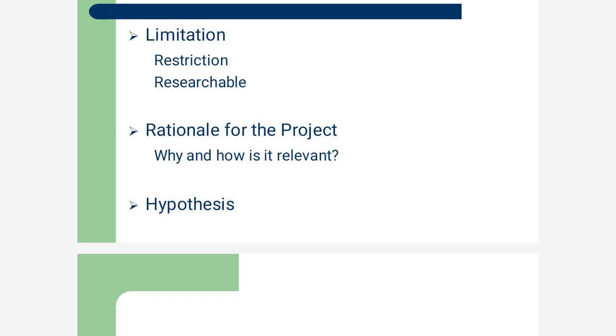And rationale for the project. Rationale for the project is justification of the PhD topic that you have taken, and why and how it is relevant to the study of English literature, for example. So you have to justify why you have taken the topic and how it is relevant. It may be that you have chosen the topic because nobody has worked on this topic before, or it may be an additional research work to the research work previously done by somebody else.